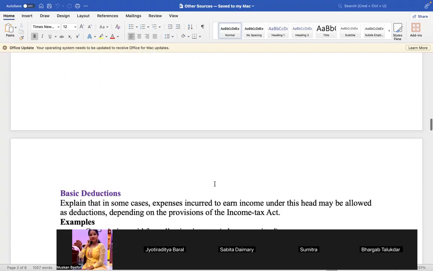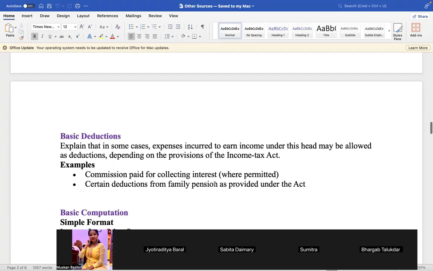Jyotiraditya, I'm searching and I'm not getting. Sumitra, I'm not getting her. Sumitra. Yes, sir. Acha, Jyotiraditya, from income from other source also, there are some deductions. Please tell me, explain. Sir, I am here to. Okay, Sumitra, next time. Jyotira.